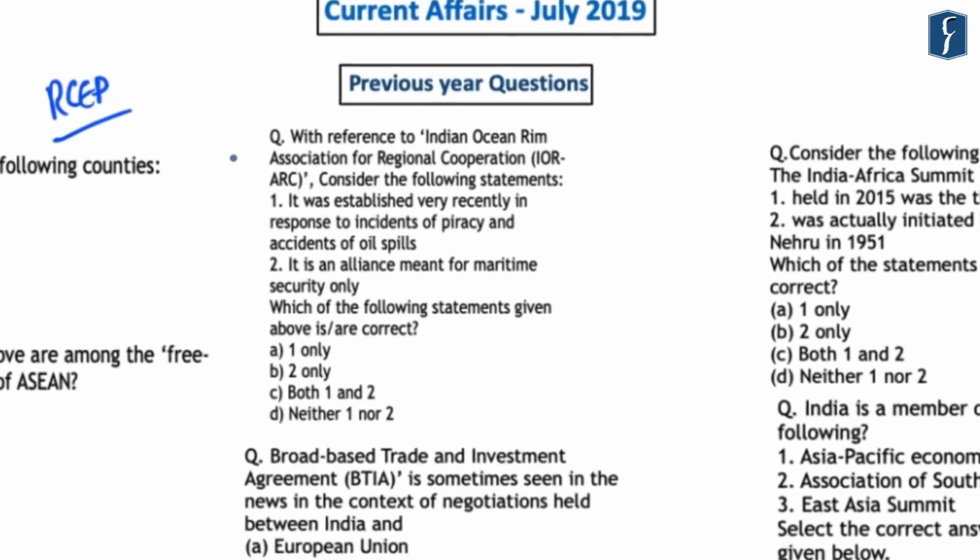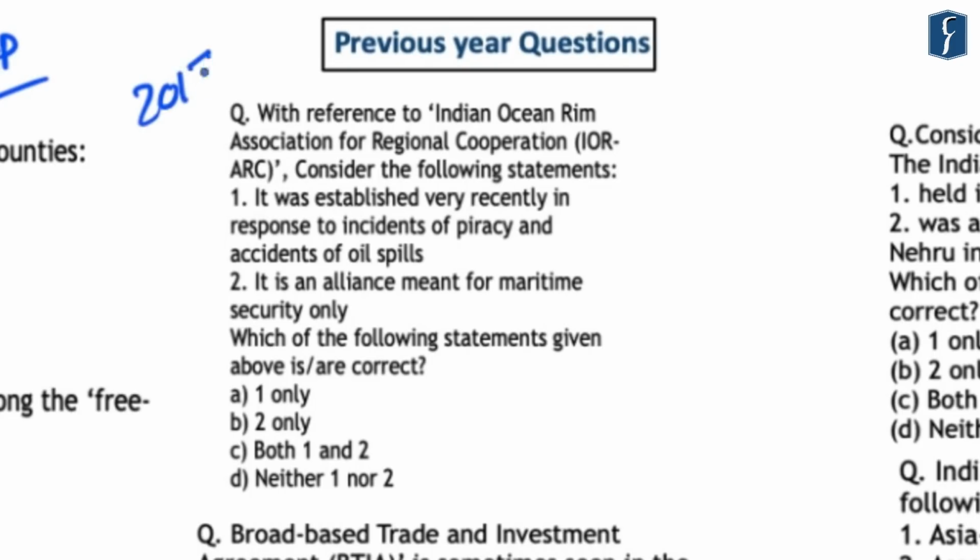Again, if you look at this question, it was asked in the year 2017, and it was related to the Indian Ocean Rim Association for Regional Cooperation. Here the statements mentioned that it was established very recently in response to the incidents of piracy and accidents of oil spills. The second statement is that it is an alliance meant for maritime security only.